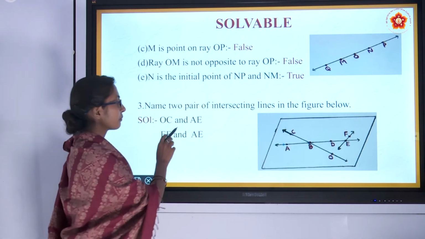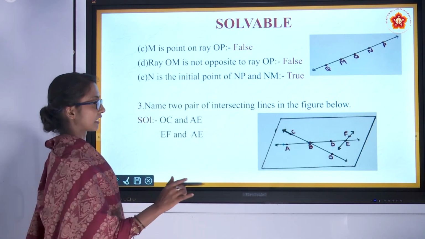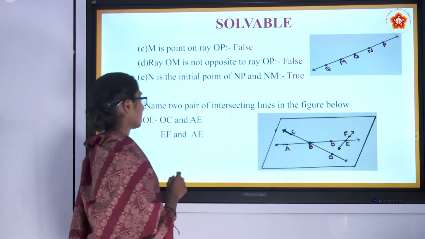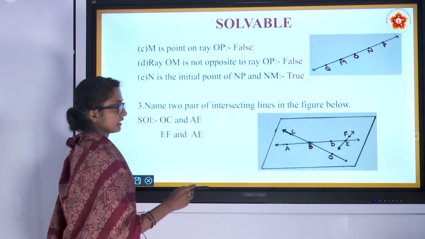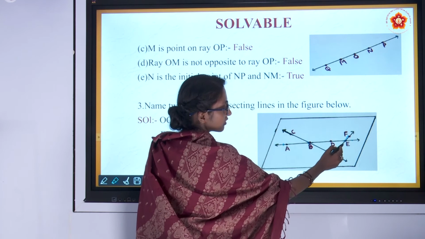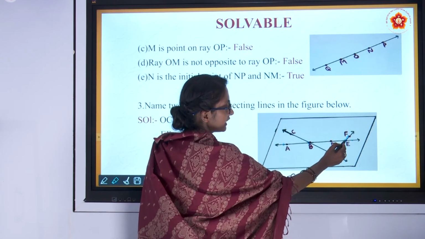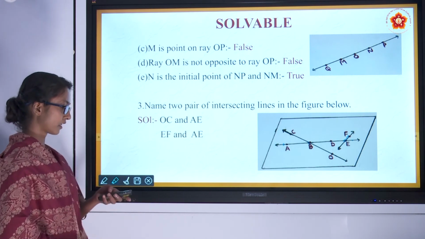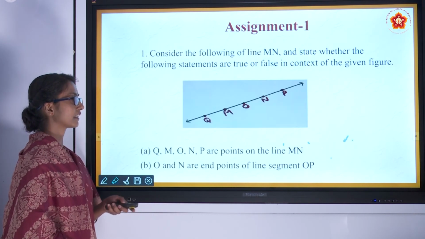We are just asked to mention pairs of intersecting lines. So we will mention OC and AE are intersecting. EF and AE: AE is this line and this is EF. Both are meeting at point E. So EF and AE is another pair of intersecting lines.